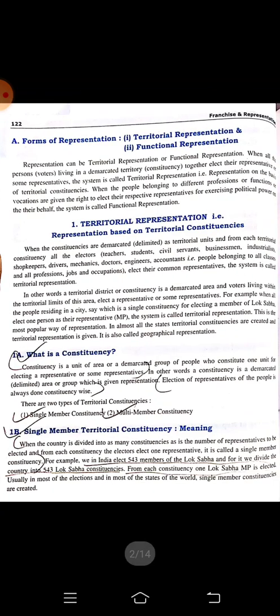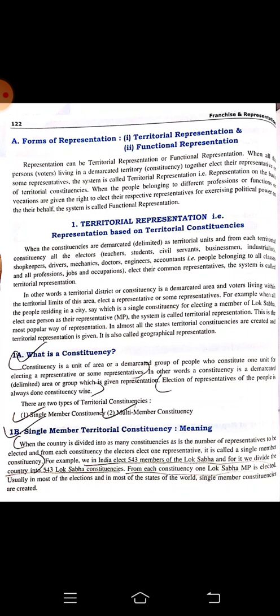Next, what are the forms of representation? One is territorial representation and the other is functional representation. Territorial representation means territory, that is a geographical boundary they are talking about. Each boundary or each area has its representative on the basis of the area. This is territorial representation. And functional representation means representation on behalf of their occupation.